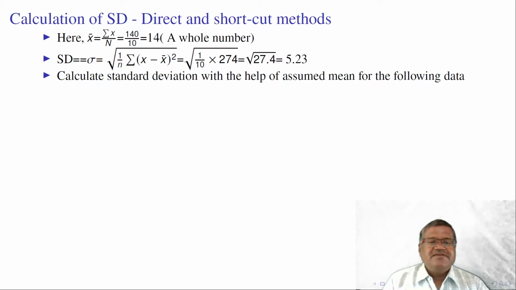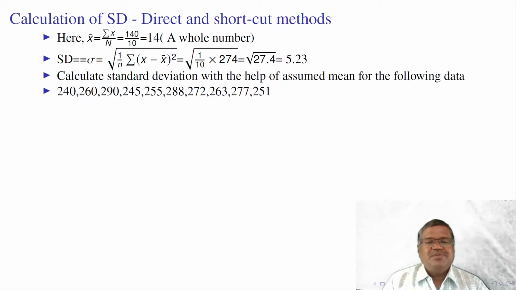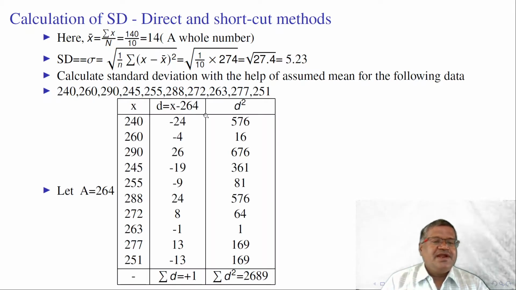Calculate standard deviation with the help of assumed mean for the following data. Here, these are 3-digit numbers. We need to calculate the d here. Assume that in the middle value we can choose any value as a. Here in this example, let a is equal to 264. We need to subtract a from each and every observation of the given data.